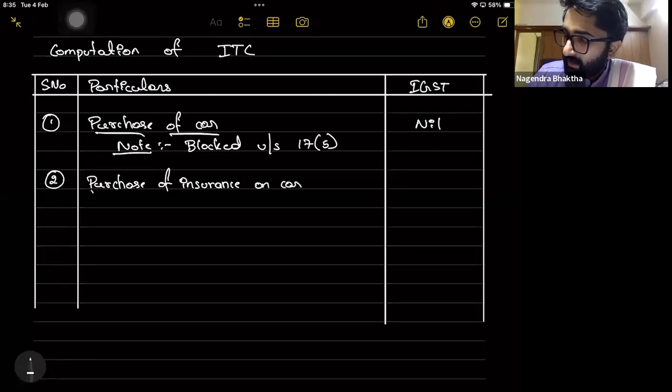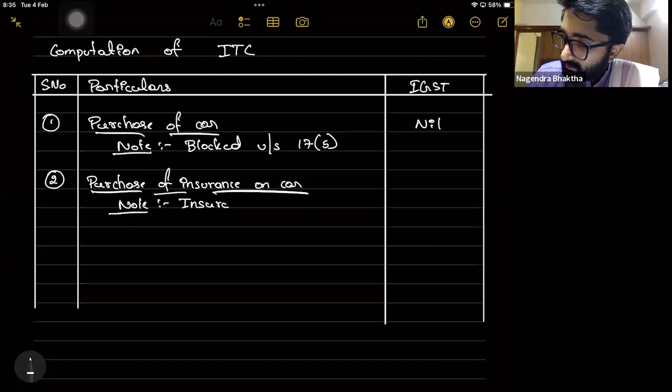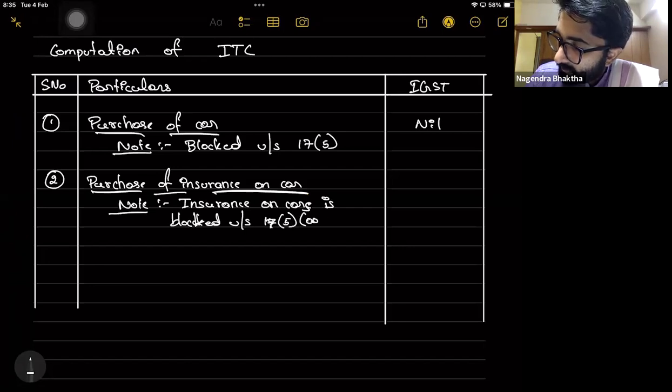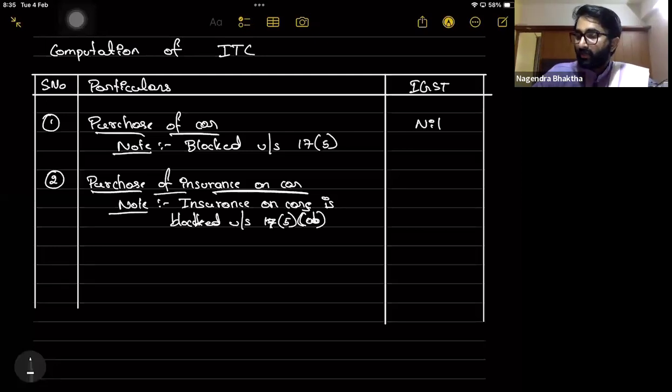Note that insurance on cars is blocked under section 17, subsection 5, clause AB. So here also it is nil.